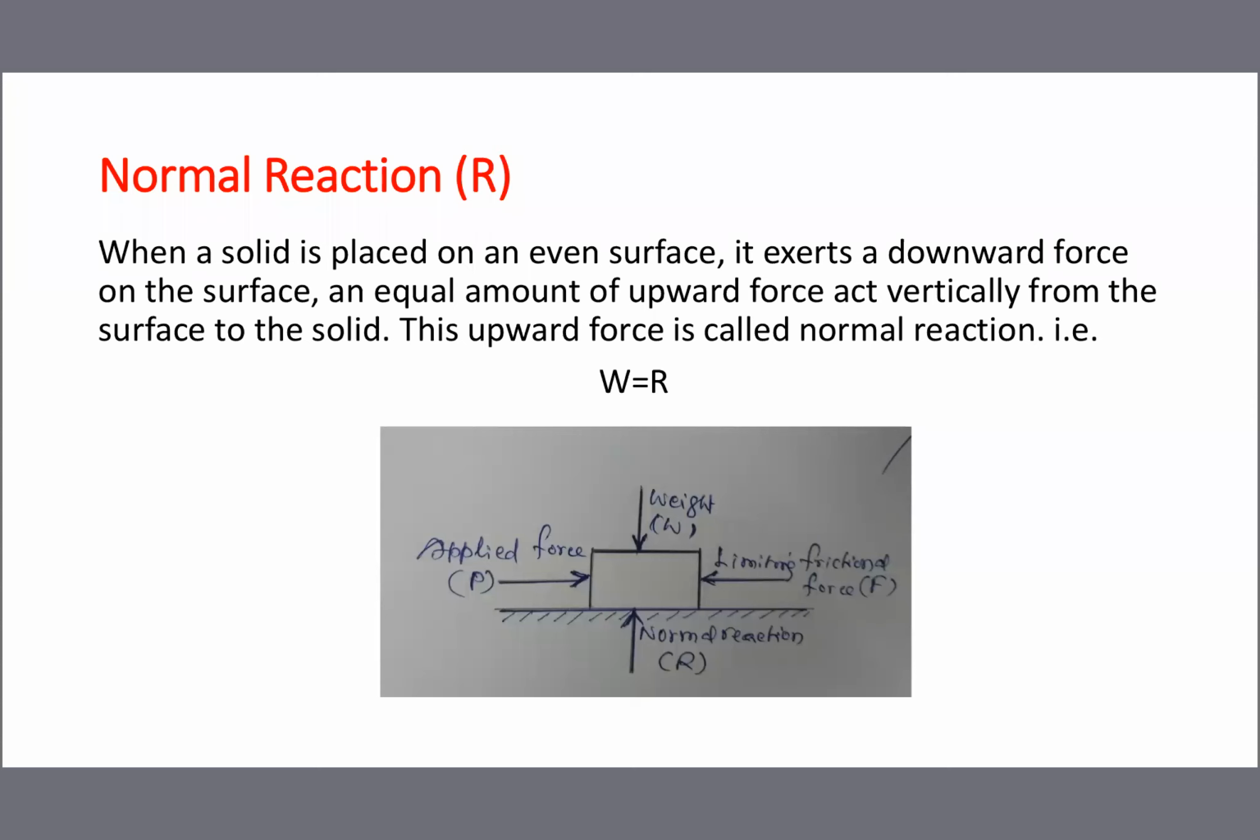You see the sketch. Forget about the right and left arrows; take only the top and bottom. At the top I am putting weight W, and at the bottom I am putting normal reaction R. You take these two arrows into account for understanding this definition of normal reaction.